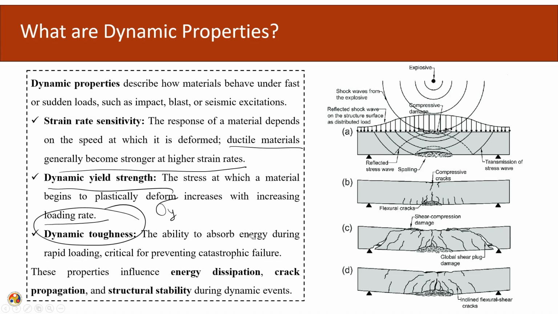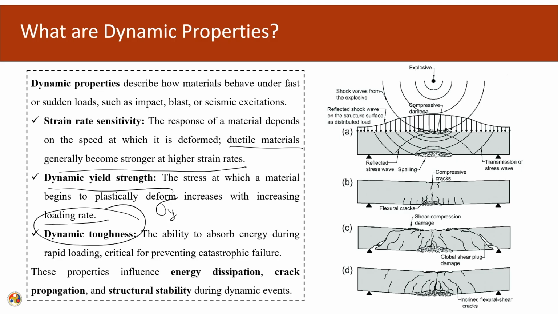So, the dynamic toughness, that is the ability to absorb energy during rapid loading, which is critical for prevention of catastrophic failure, is also affected by the increase in the rate of loading. So, these properties influence the energy dissipation, crack propagation and the structural stability during the dynamic event.